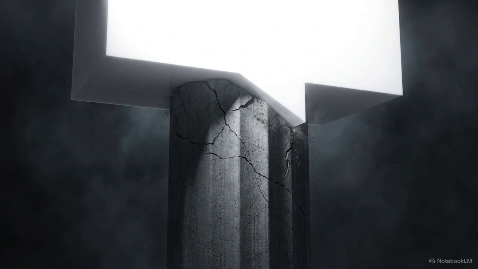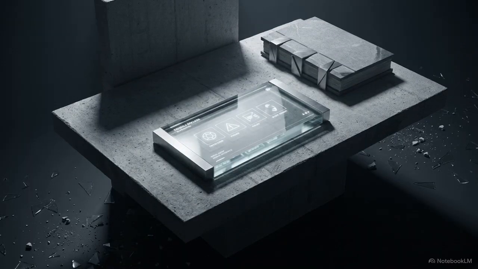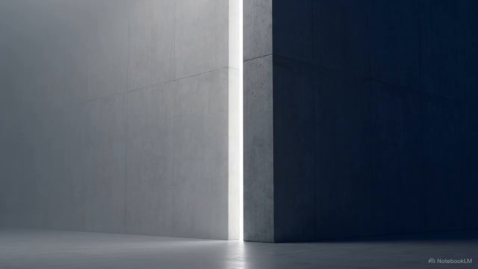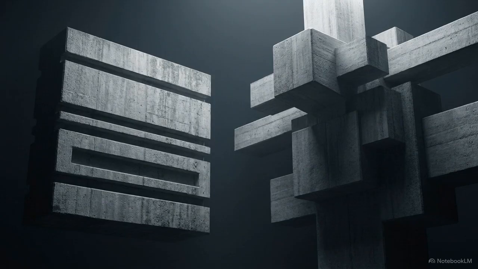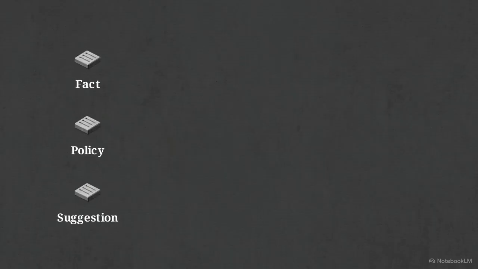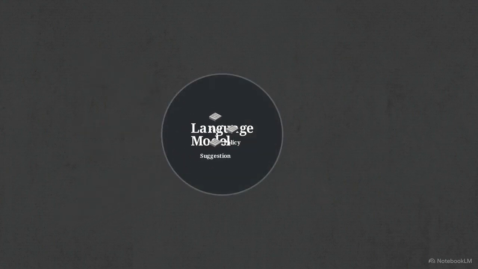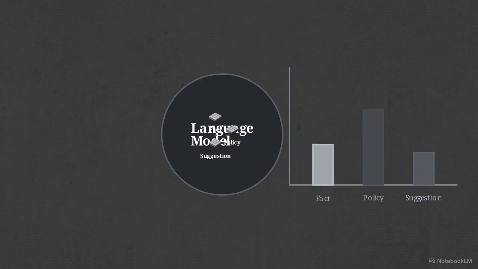Treating text retrieval as operational memory leaves systems incapable of enforcing binding constraints. A retrieved rule, no matter how relevant, is easily overridden if the underlying architecture has no mechanism to make it mandatory. The distinction between these two architectures is clear. Semantic memory retrieves descriptions of the past. Operational memory preserves the consequences of the past. In a semantic framework, every historical fact, formal policy, and casual suggestion is treated equally as a text variable. When a language model processes these variables, it weighs them probabilistically to generate a sentence.